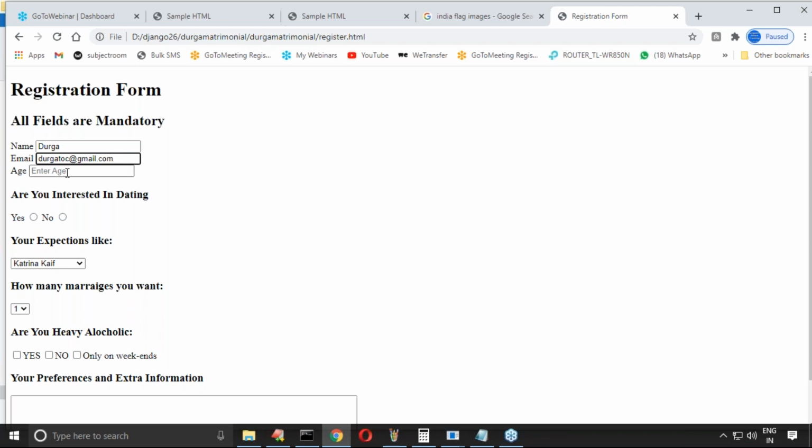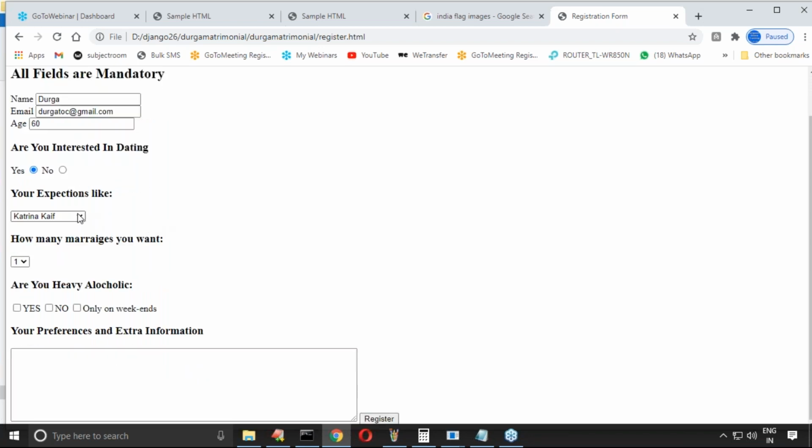Email toc@gmail.com, something like that. Enter age: 60 years. Are you interested in dating? Yes. Your expectations: Katrina Kaif, Kareena Kapoor, Sunny, Mallika Sherawat. How many marriages you want? 4 marriages I require. Are you heavy alcoholic? Yes, no, only on weekends. Your preferences and extra information: no special preferences. The registration button is also there.